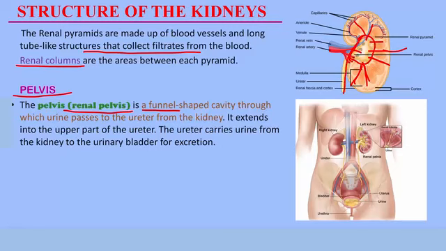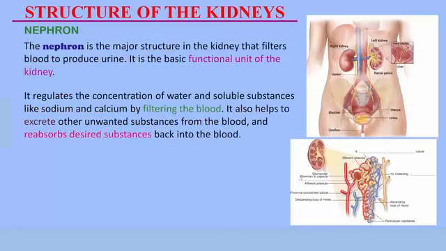Remember, after urine has been formed in the kidney, it is transported through the ureter to the urinary bladder, and from the bladder it is excreted. So the pelvis is the funnel-shaped cavity that carries the urine from the kidney to the ureter. That is the function of the pelvis. So the renal pelvis extends to the upper part of the ureter, and the ureter carries urine from the kidney to the urinary bladder for excretion.